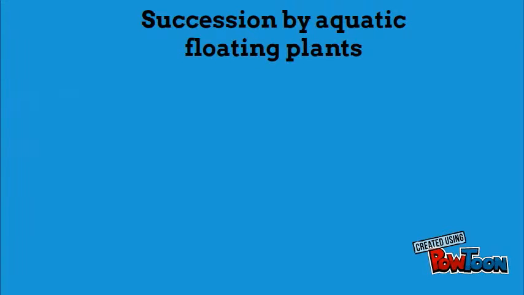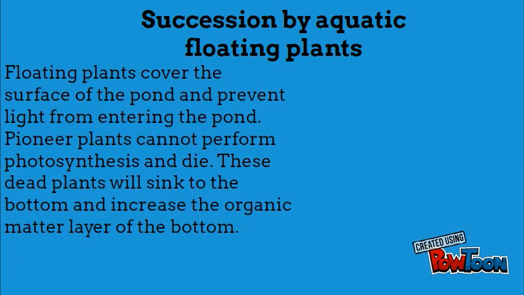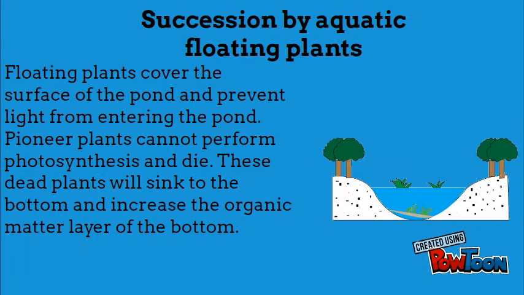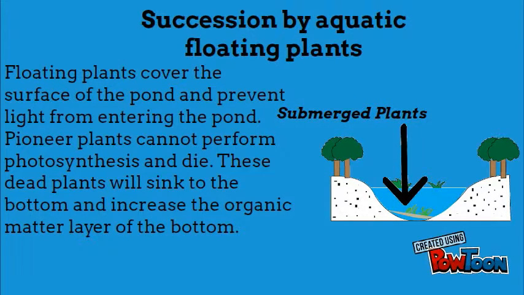Succession by aquatic floating plants. Floating plants cover the surface of the pond and prevent light from entering the pond. Pioneer plants cannot perform photosynthesis and die. These dead plants will sink to the bottom and increase the organic matter layer of the bottom.